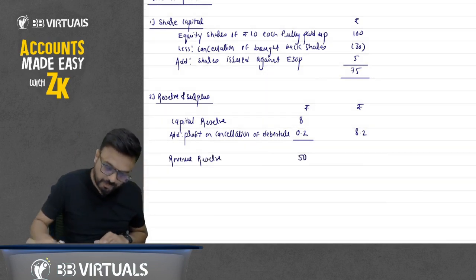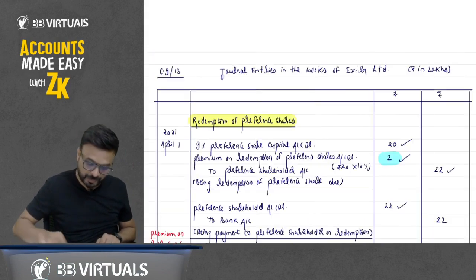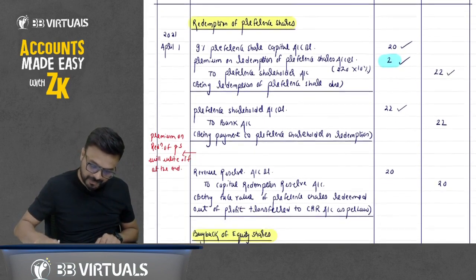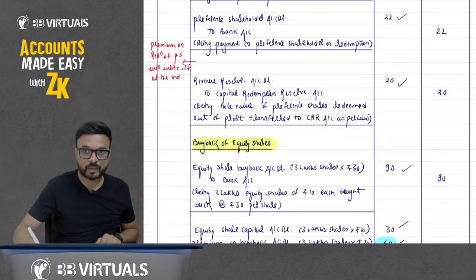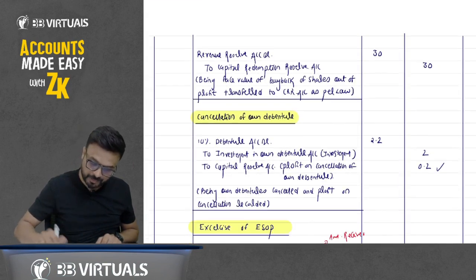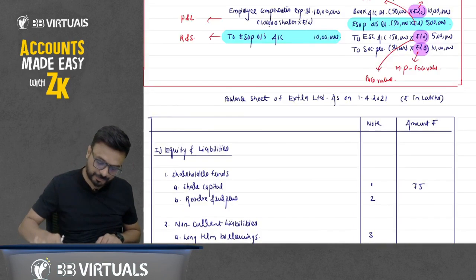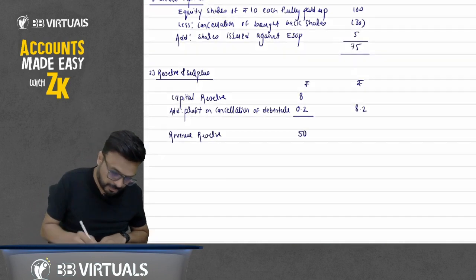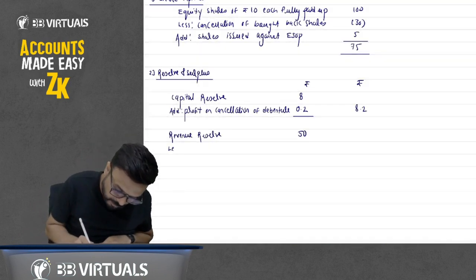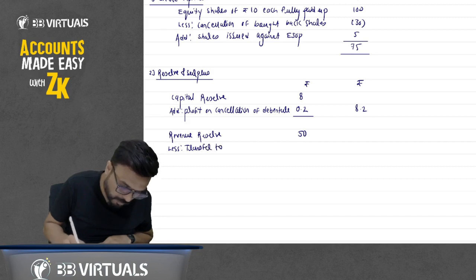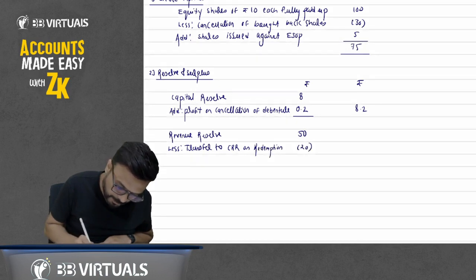But we have utilized this revenue reserve 50. We have utilized it at the time when we transferred to CRR 20 here and 30 here. So write down here, less transfer to CRR on redemption, 20.